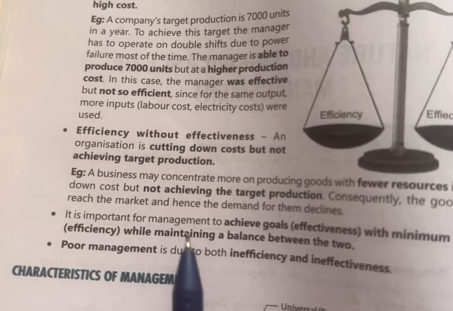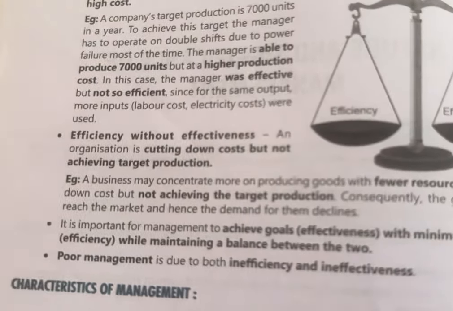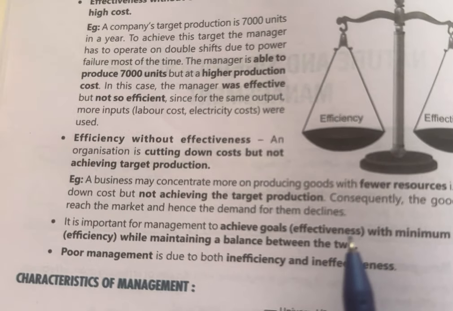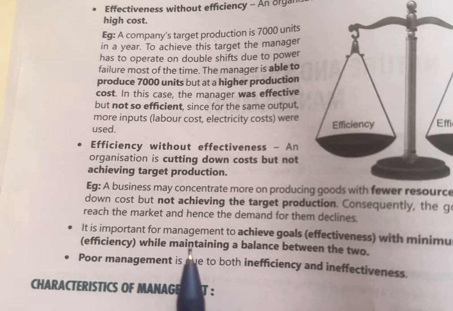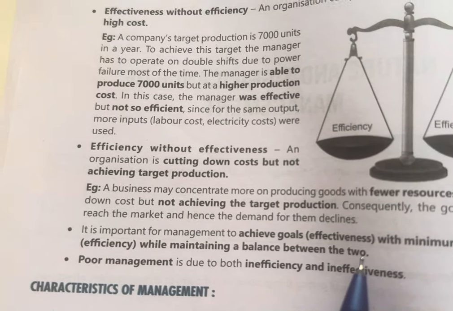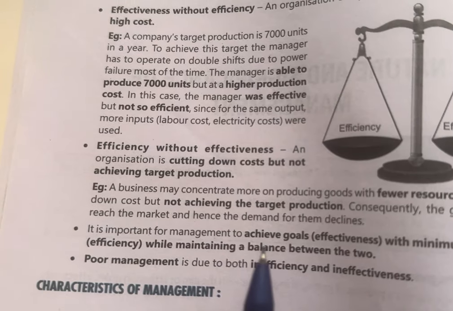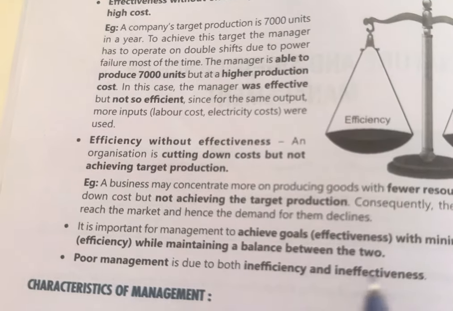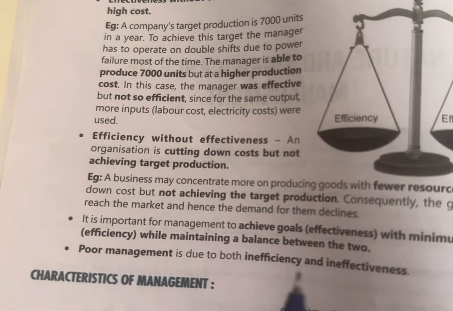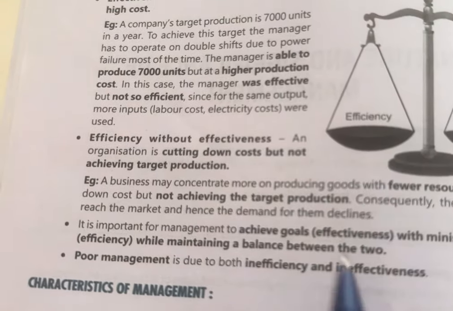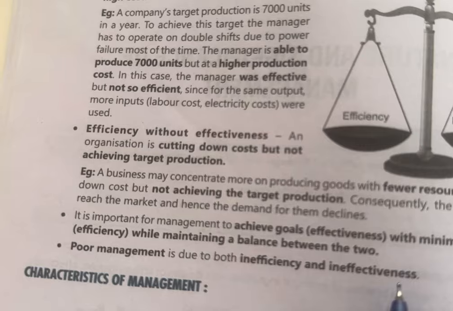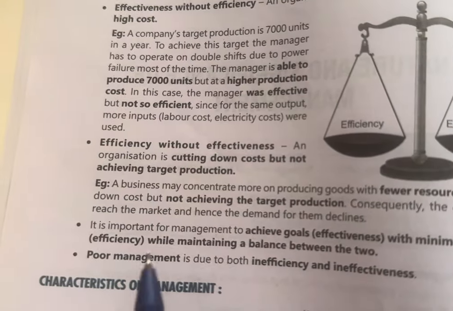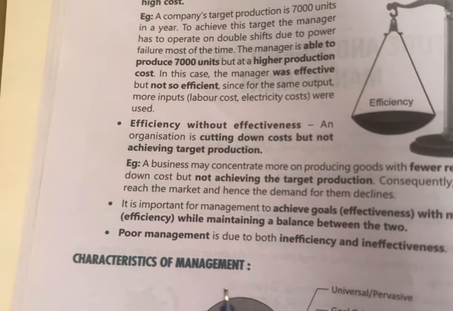So it's very important in any organization to achieve goals effectively and efficiently while maintaining a balance between the two. It's very necessary in any organization that work should be done effectively and efficiently. If there's a lack of efficiency or effectiveness, then that organization has poor management.